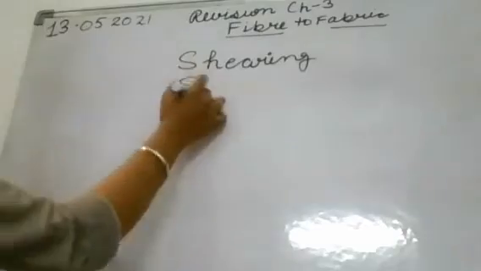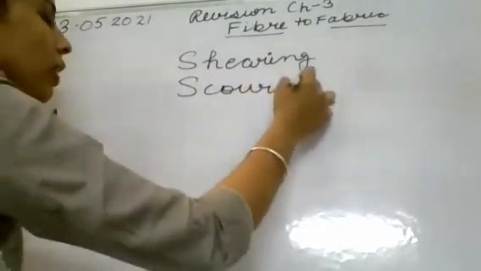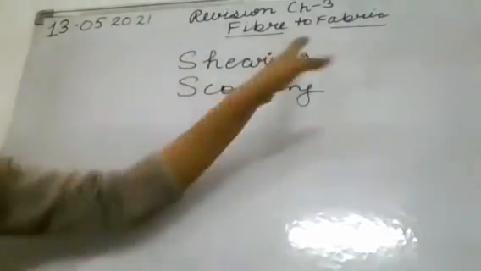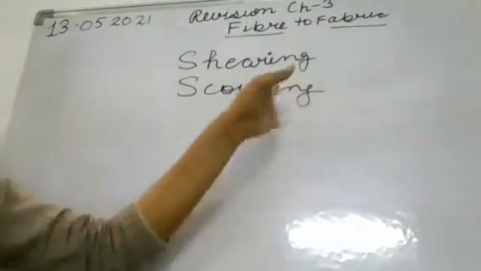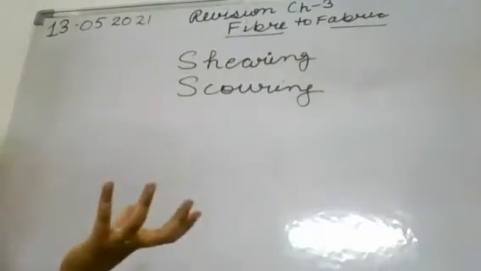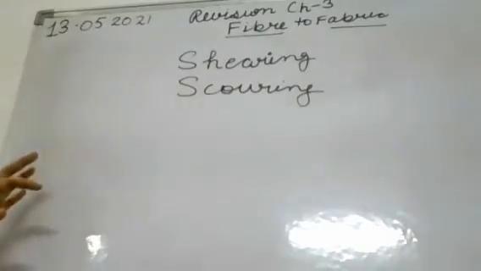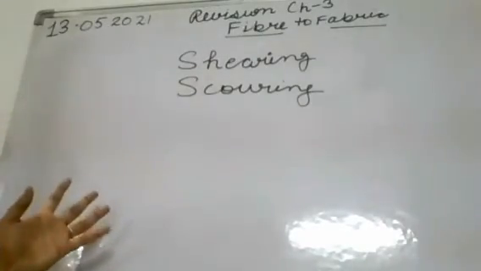And next is scouring, where we remove the dirt and grease from that shorn hair. The fleece or hair that we have obtained, we now have to remove the grease or oil from it. So it is called scouring. It is usually done with the help of machines.